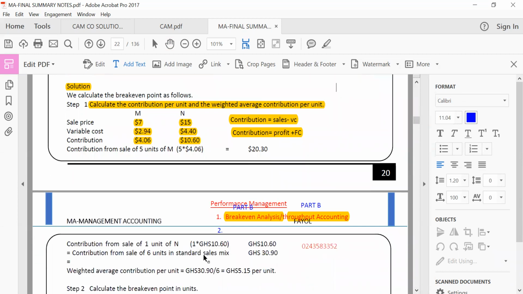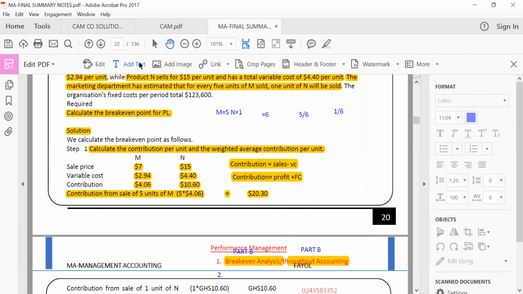So I don't see this to be a problem. But the examiner decided to find a way to compute that. It's still the same way, please. I'll show you. You see that it's the same weighted average bit you learned in the University of Financial Management, weighted average cost of capital. The same thing you are learning here. So contribution from sale of 5 units of M is 5 times 4.06. Is it not the same as what we would have done over here? So let me show you how to calculate it.